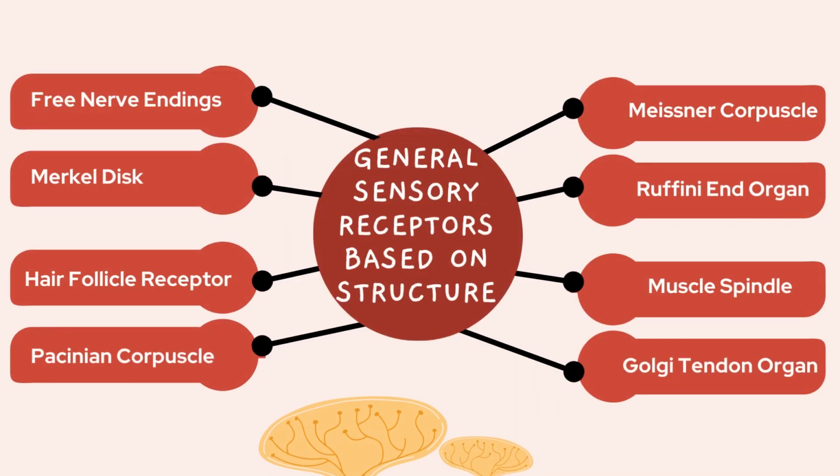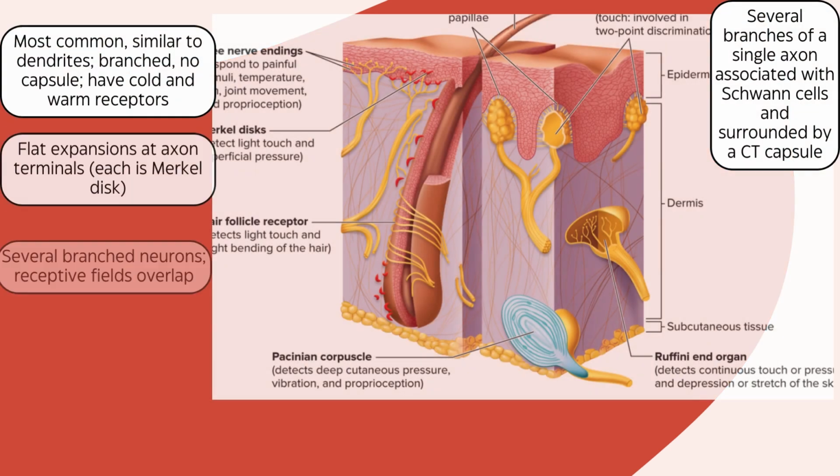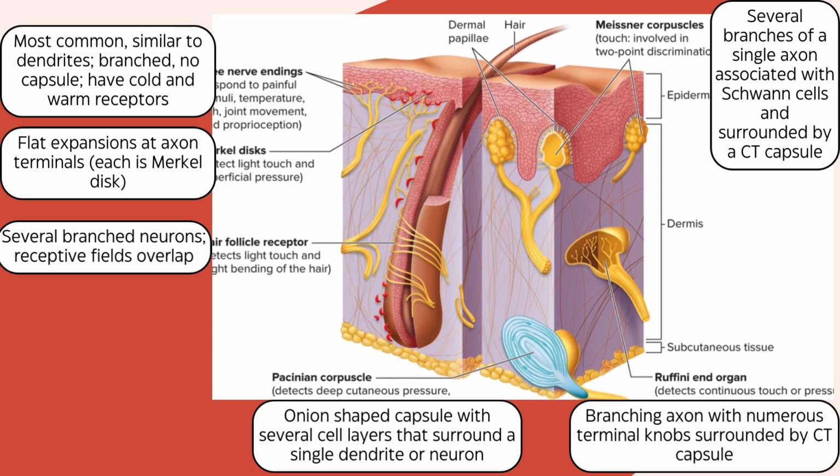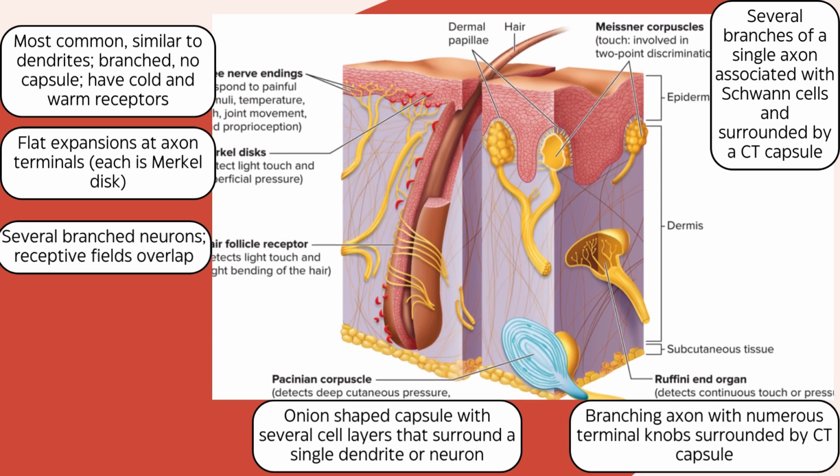There are 8 types of general sensory receptors based on their structure. These 8 do not include the special sensory receptors, which we're going to discuss in chapter 15. So let's go over each of these 8. This slide shows 6 of them. The receptor with the simplest structure, and it is also the most common receptor, is free nerve endings. These receptors are similar to dendrites. They are branched and they do not have a capsule.